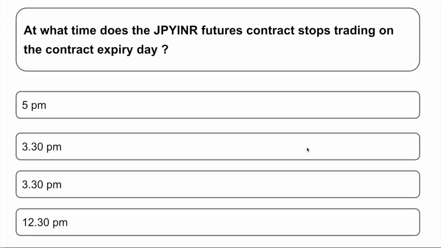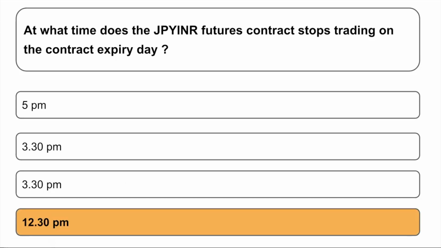At what time does JPY INR future contract stop trading on the contract expiry day? So if you see JPY INR, what is the base currency over here? JPY is the base currency. So the question over here is, at what time does the future contract stop trading on the contract expiry day? Options are 5 p.m., 3:30 p.m., 3:30 p.m. and 12:30 p.m. So the correct answer here is 12:30 p.m.